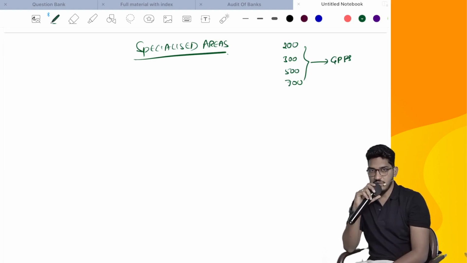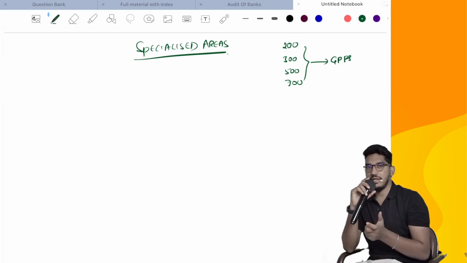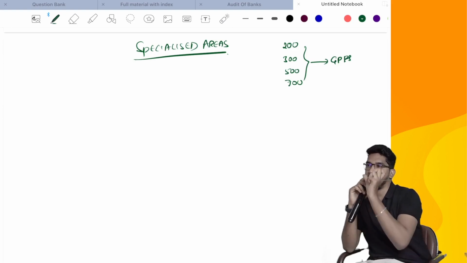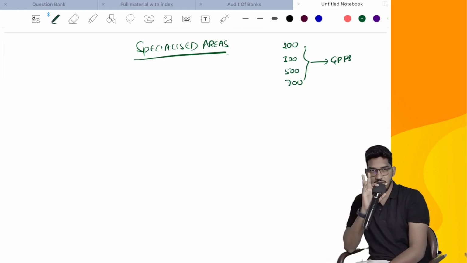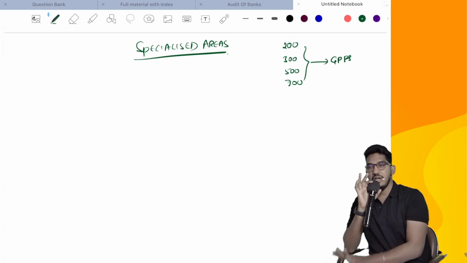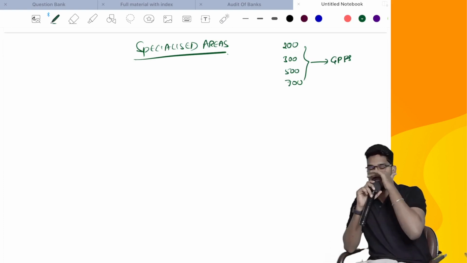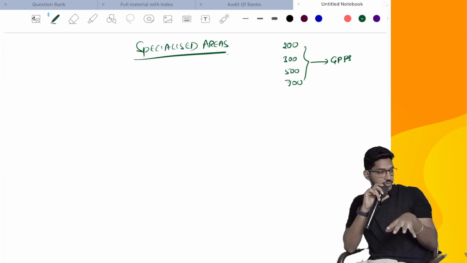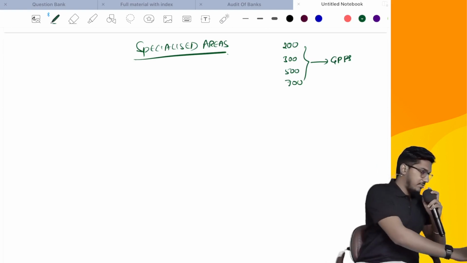We might be requested to do audit engagements where we are verifying some special kind of financial statements prepared for specific users, not for everybody's use. Some users will have their own requirements. According to those requirements, they get the financial statements done and they will approach you as an auditor: Sir, please verify these financial statements which are not for everybody, which are for specific users.